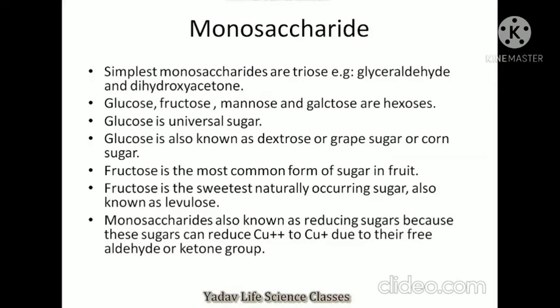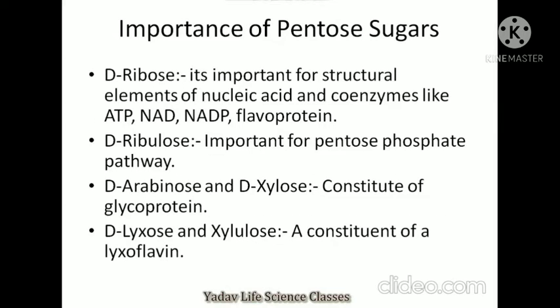Fructose is the most common form of sugar in fruits. Fructose is the sweetest naturally occurring sugar, also known as levulose. Monosaccharides are also known as reducing sugars, because these sugars have free aldehyde or ketone groups.